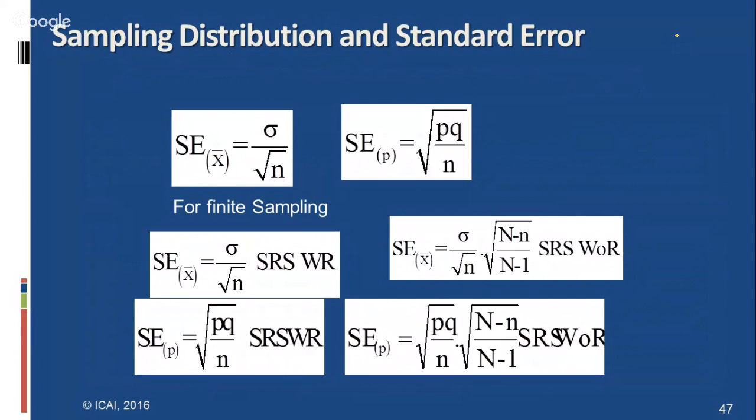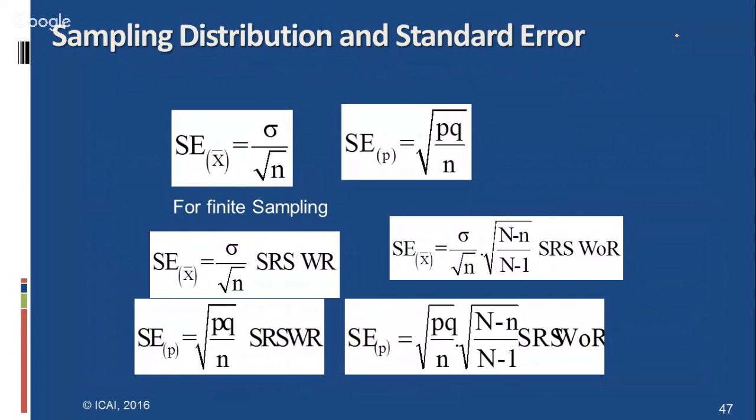Further, simple random sampling without replacement and with replacement, related to proportions and to means, are also given in the study material. And what is the finite population correction?